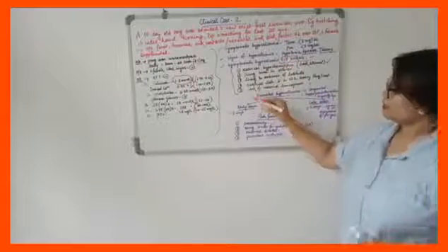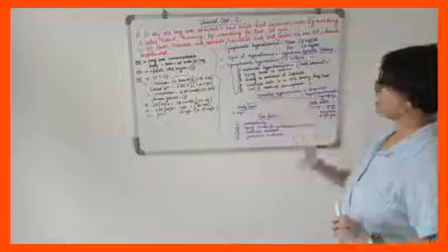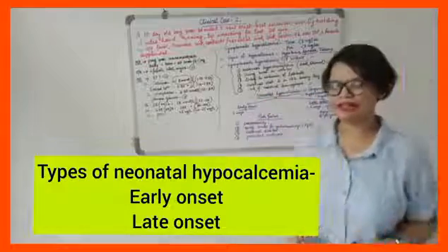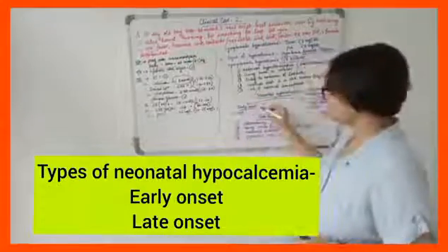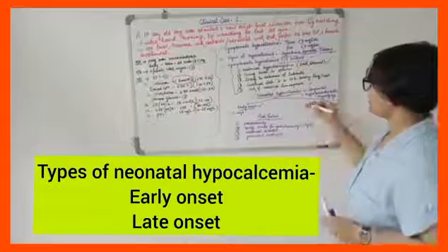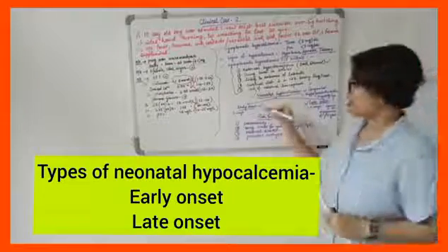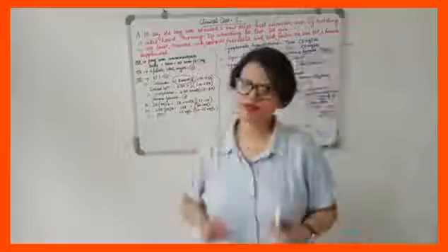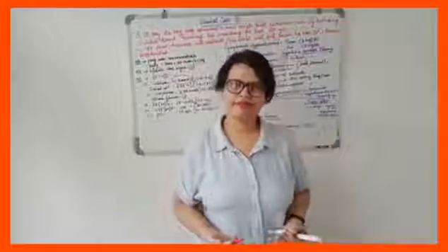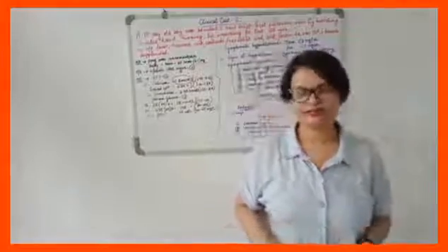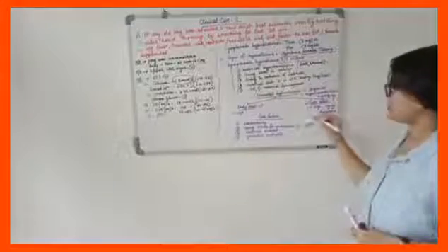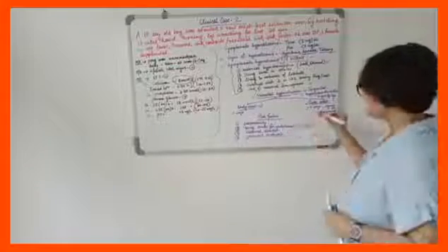Now coming to the discussion of neonatal hypocalcemia. We can divide it into two categories: early onset neonatal hypocalcemia and late onset neonatal hypocalcemia. Early onset means the symptoms and signs of hypocalcemia appear within 1 to 2 days of birth. What about late onset? The symptoms and signs appear after 3 days of birth.